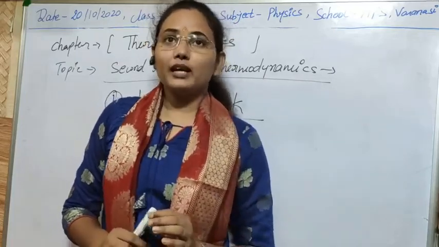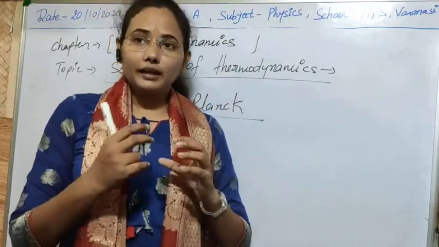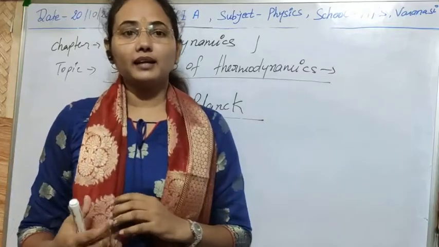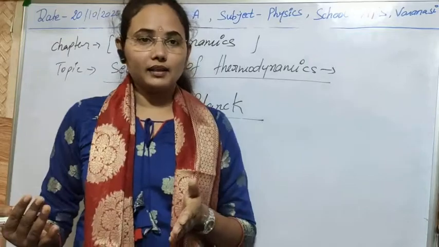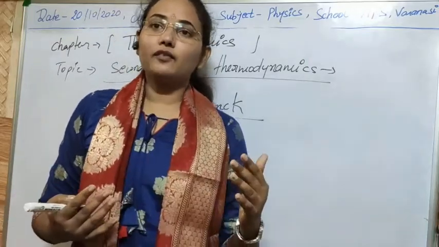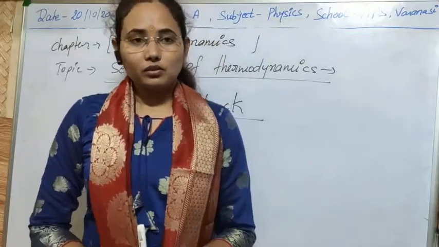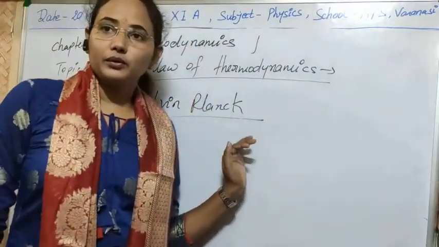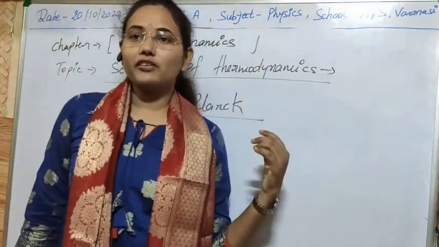We can convert some percentage of heat energy into mechanical energy, but we cannot convert all of the heat energy into mechanical energy. Some of the heat is radiated from the system, so that is lost. So I think the Kelvin-Planck statement is now clear to you, and the second limitation of the first law of thermodynamics is also solved here.